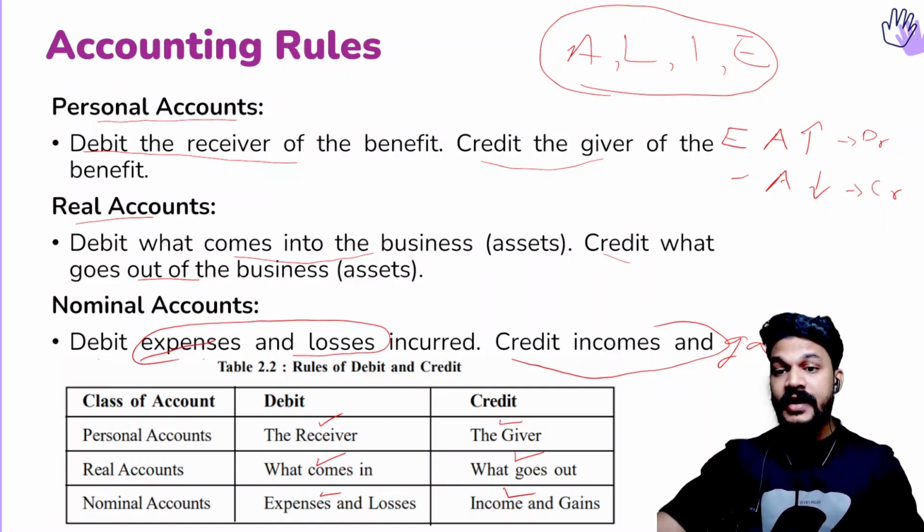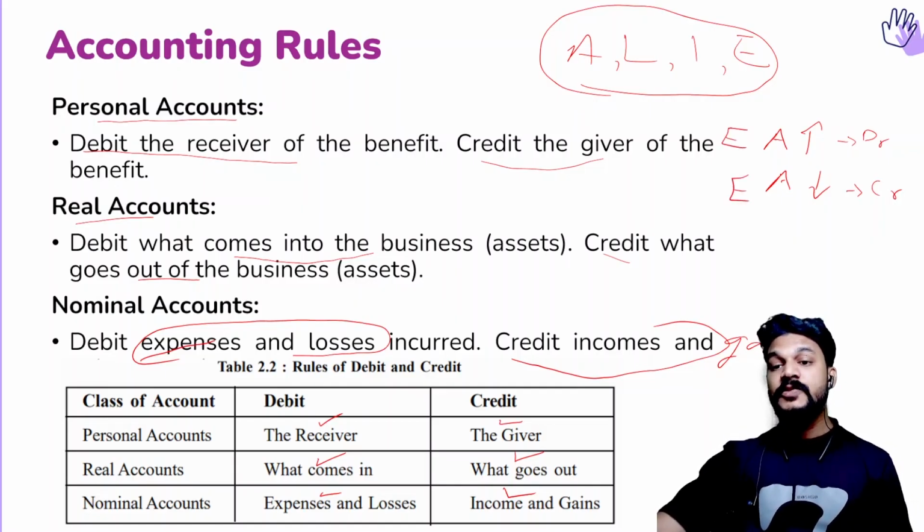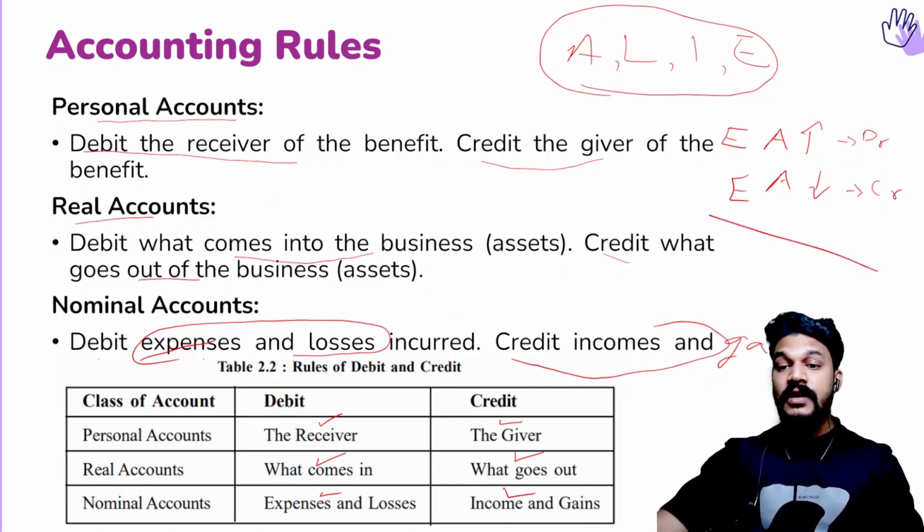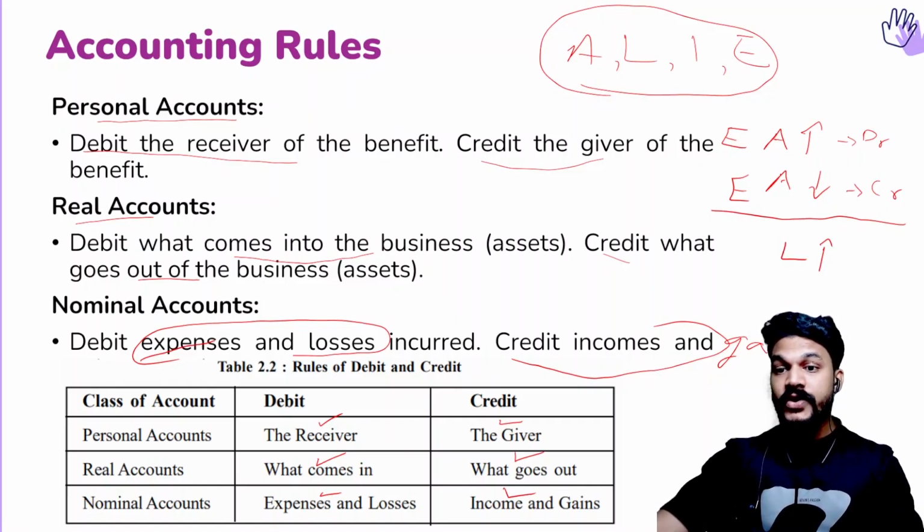Both asset and expense are the same treatment. Expense increases debit, expense decreases credit. And next about the liability. The liability increases. We know that asset and liabilities are opposite. So here asset increases debit, so here liability increases, it will be the opposite, that is credit. Then if liability increases credit, what happens if the liability decreases? It will be debit. Then for income, the same as liability.